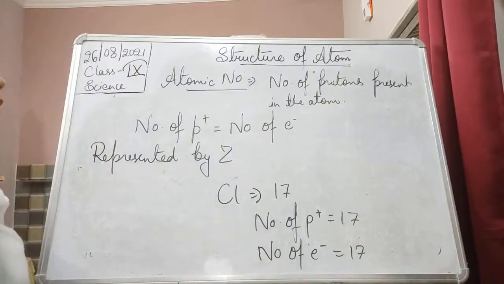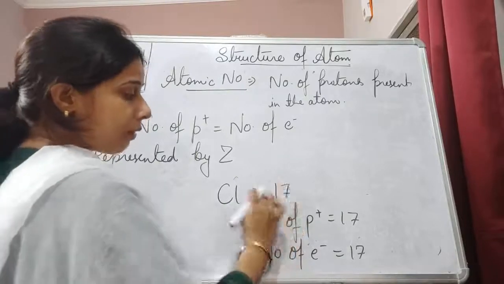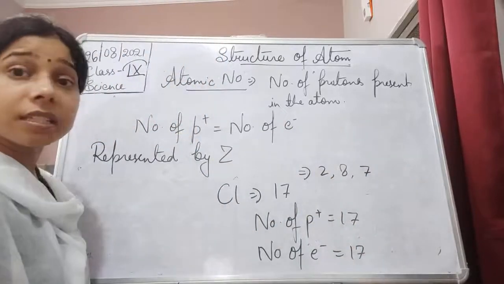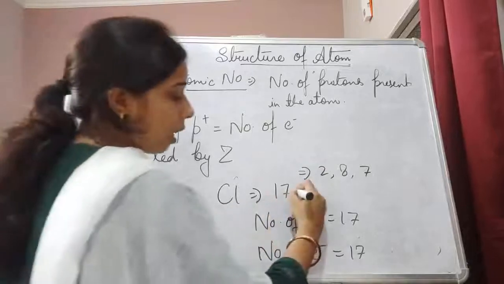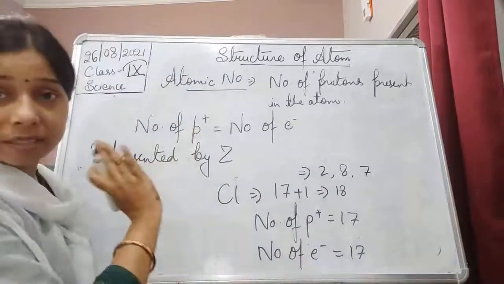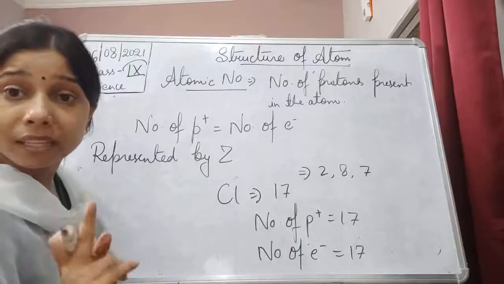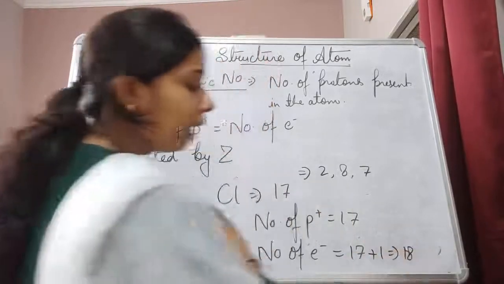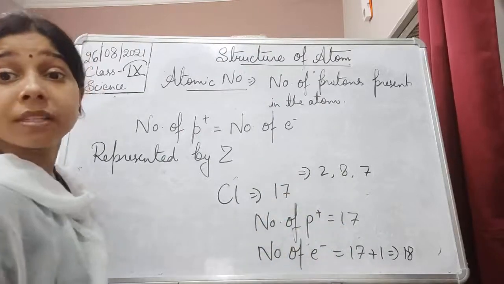Okay, so we can say here that suppose chlorine is 17, its electronic configuration is 2, 8, 7. How many electrons does it need to complete its octet? That is 1. So when it will gain 1 electron, this will become 17 plus 1, 18. But number of proton will remain the same, because it only gains an electron, do not gains proton. Understood? But the number of proton will always equal to 17.